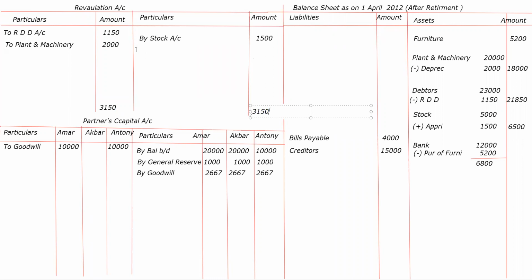Now reduce it and find the difference. दोनों का difference लिखने का है, 3,150 and 1,500. What is the difference? That is our loss on revaluation, 1,650.